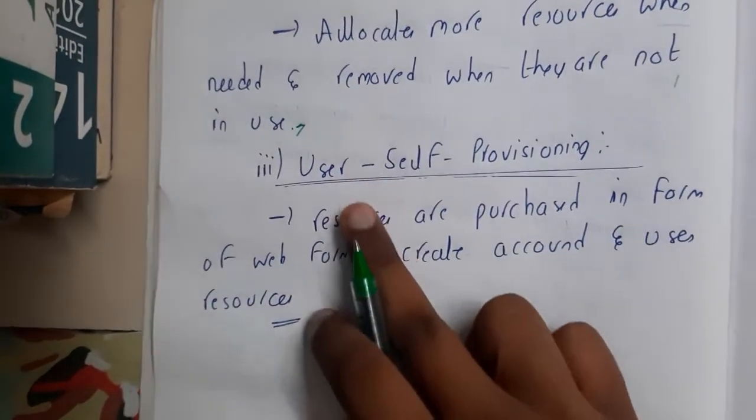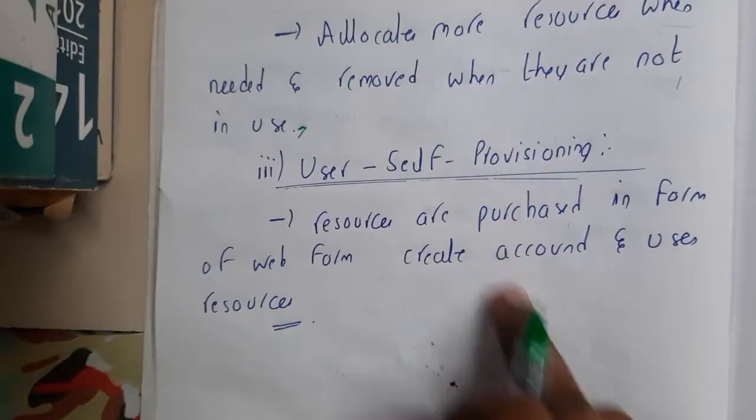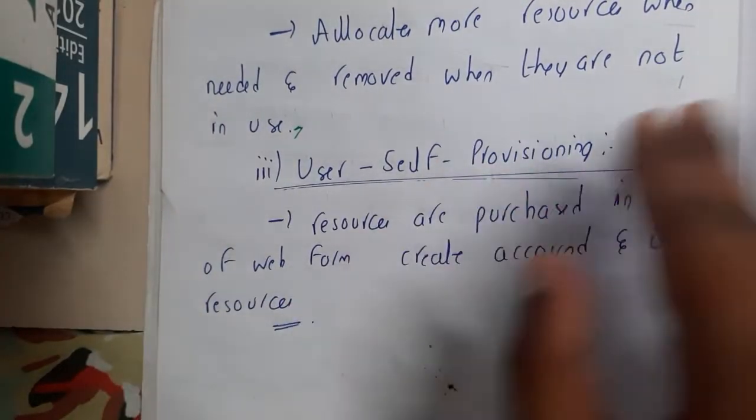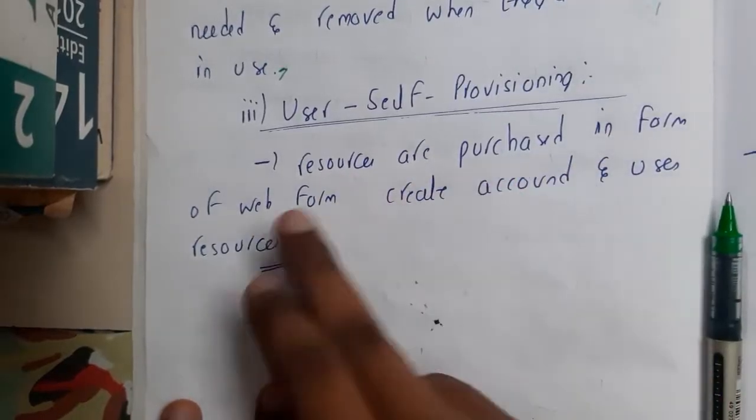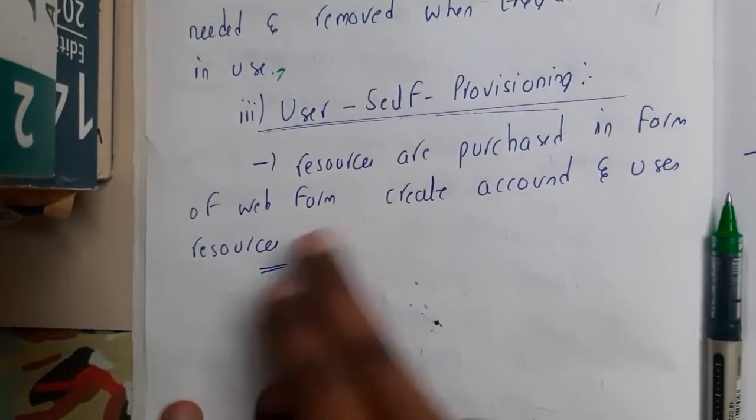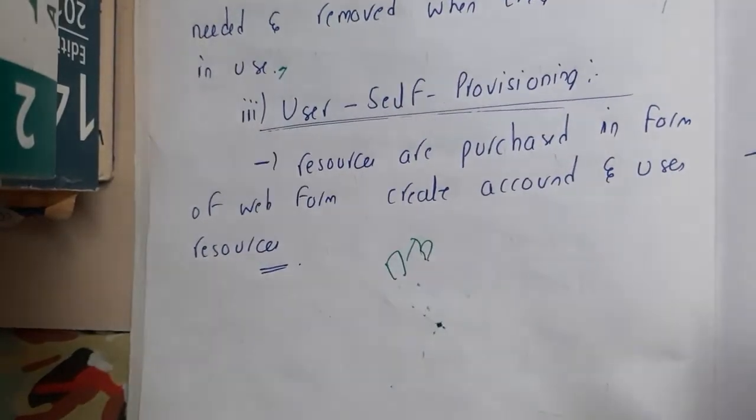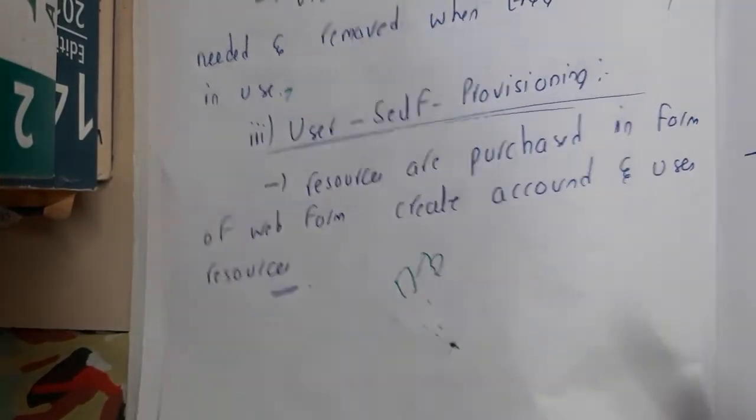So the third type is nothing but user self provisioning. Here the user should manually add things, so it is not static, it is not dynamic. Resources are purchased in the form of web forms, the user creates accounts and uses the resources, that's it. Basically he will be assigning everything and doing it manually. That is the reason why it is called user self provisioning.